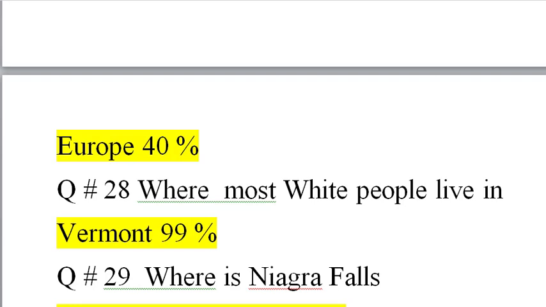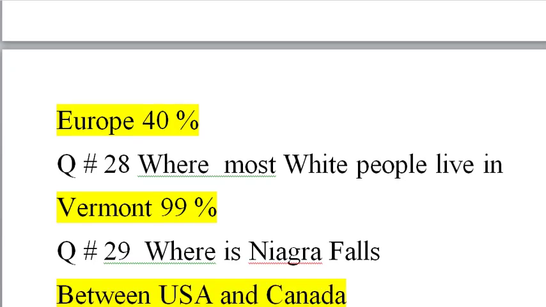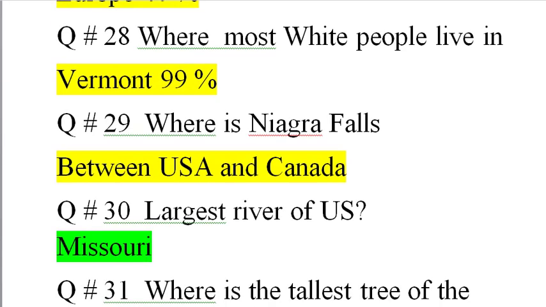Question number 28. Where do most white people live? Vermont state, 99%. All colors are given by God. So, but this is demography. It is about demography.